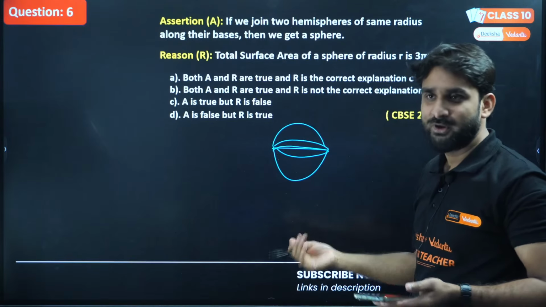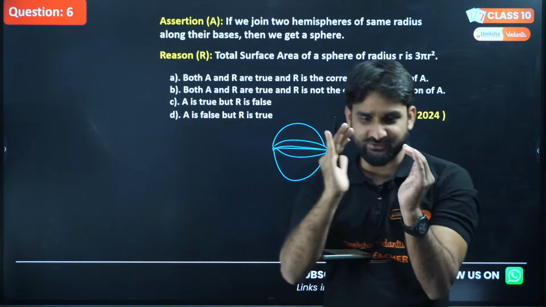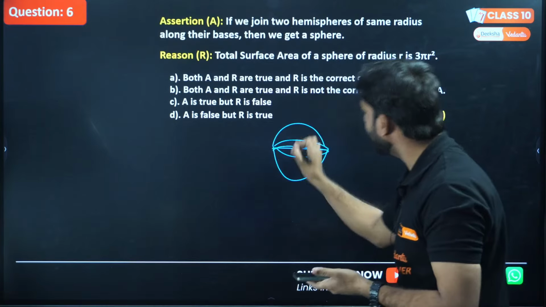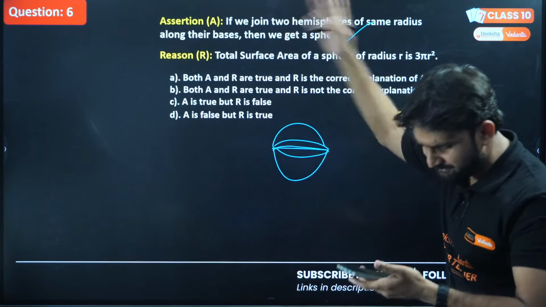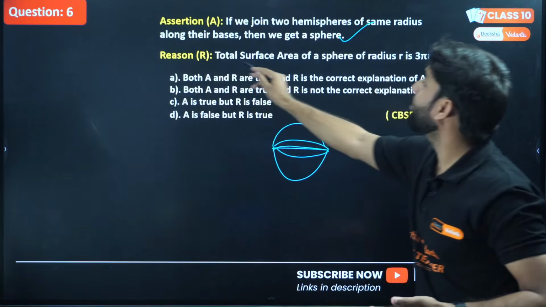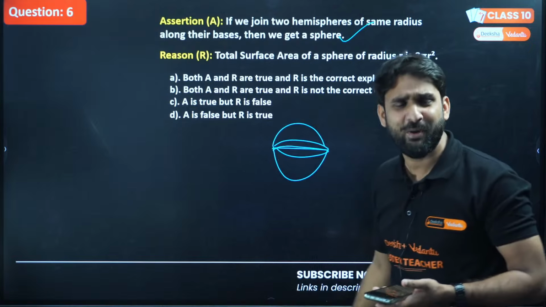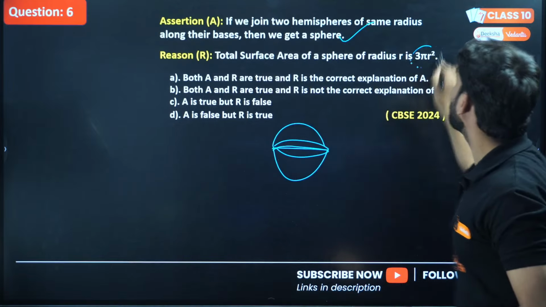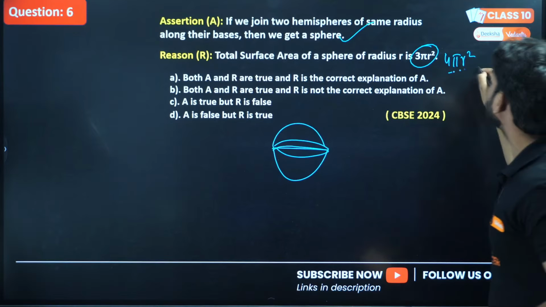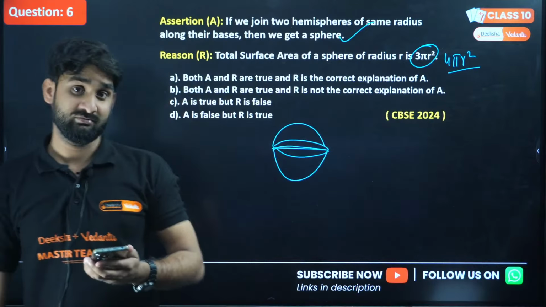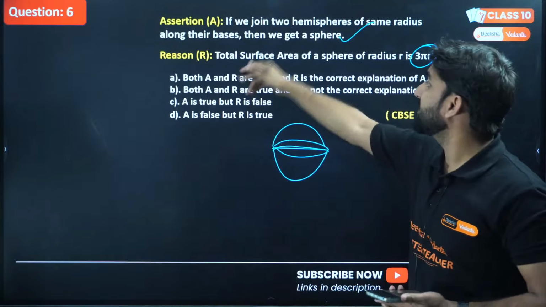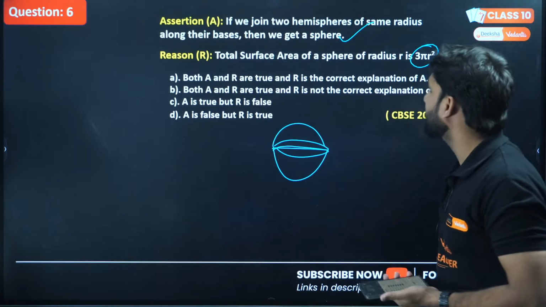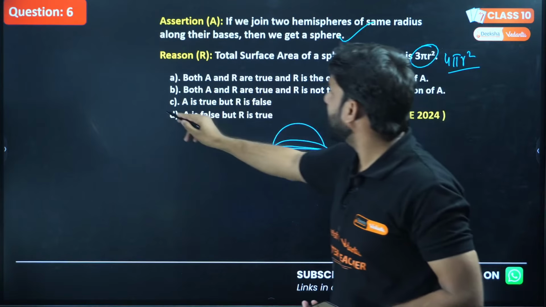So this is correct. If you combine two hemispheres this way, you will get a complete sphere, like a football, like a ball, right? So the assertion is absolutely correct. But what is the reason saying? Total surface area of a sphere of radius r is 3 pi r square. Is it correct? No, this is absolutely wrong. The total surface area of a sphere is 4 pi r square, and the reason is saying 3 pi r square? Never. So the reason is incorrect, and if it is incorrect, it cannot explain the assertion, right? So we can conclude the answer is C again.